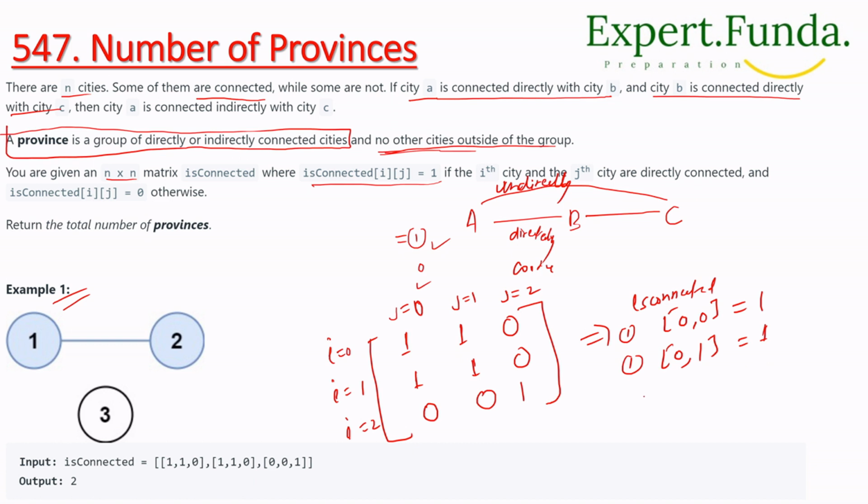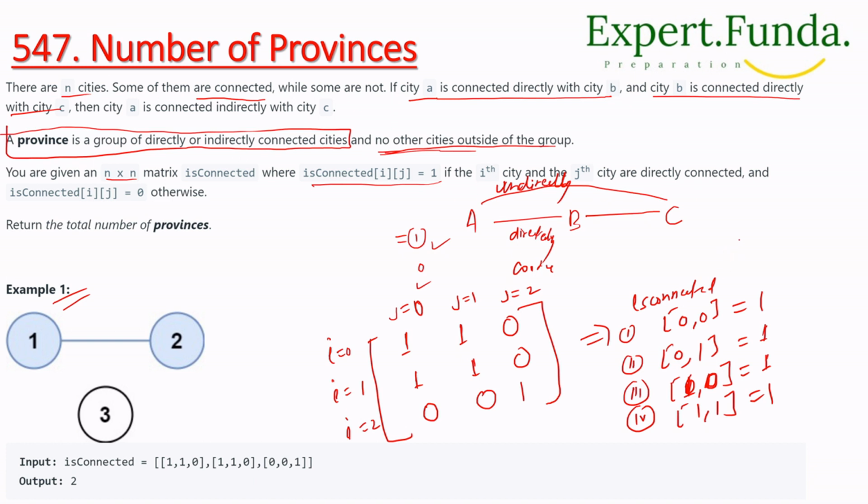Similarly, at position 1 and 0, i is 1 and j is 0, which means this is connected. And this one is 1 comma 1, which is also connected.